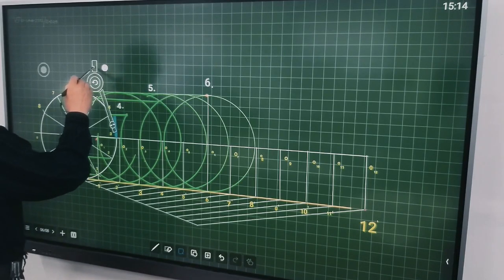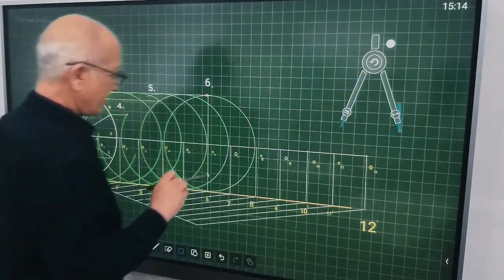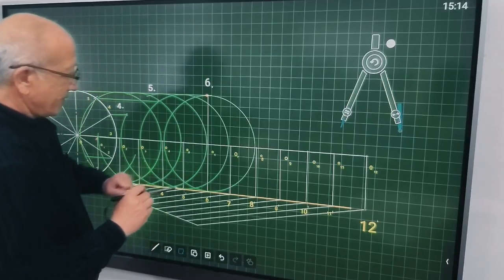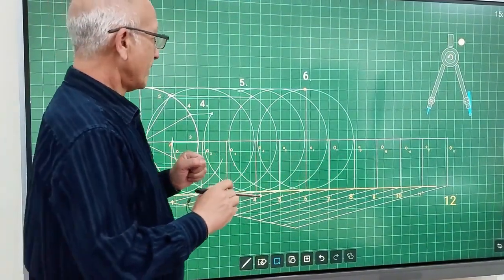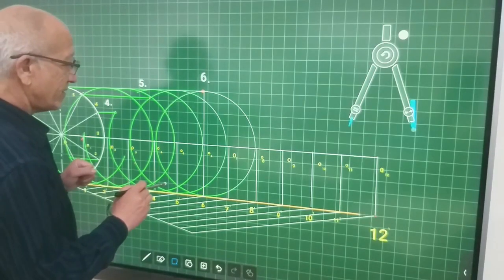Needs to be found. All right, now then. We have come to the 7th circle, that is, to the center of the circle. We've reached the center of the 7th circle.